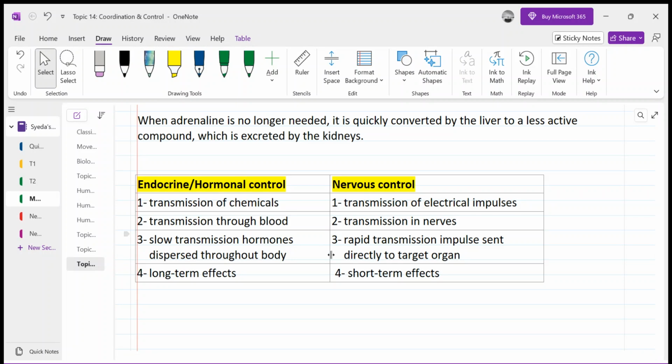For example, the hormones of females in the menstruation cycle, which we will be studying in topic 16, stay in the female body for days, right? And insulin is there in your body for hours. Glucagon is there in your body for hours. But nervous control, the nerve impulse, is just for seconds.